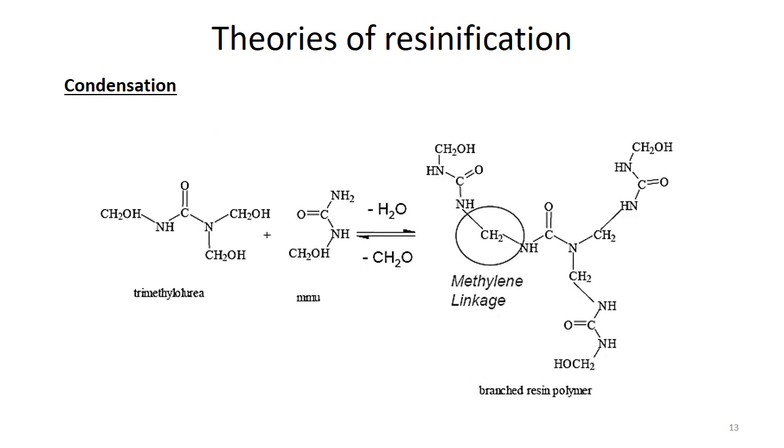Furthermore, trimethylol urea has three methylol groups, and it can also react with another monomethylol urea, and then a water molecule is removed and another formaldehyde molecule is removed, and here we get a methylene linkage. So this is how a branched resin polymer is formed. These are the three ways in which molecular weight is highly increased, and in the long run we get a network, a highly branched or highly cross-linked polymer.